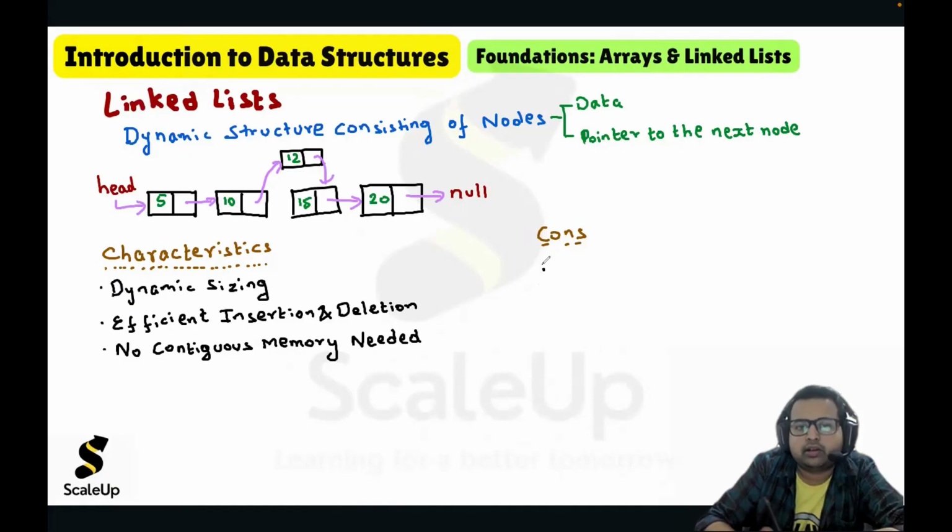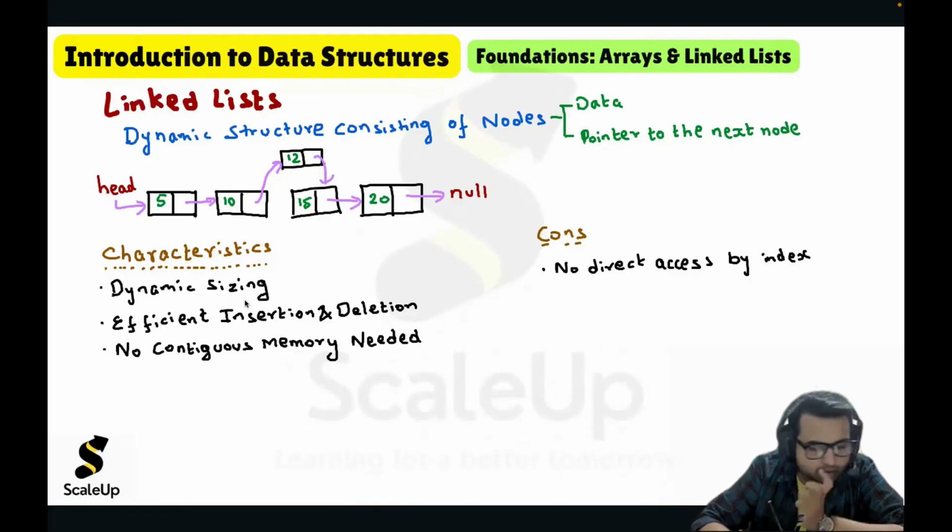And if I talk about the challenges, cons, or limitations of linked list, the only limitation we can see is no direct access by index. You cannot directly access any node. And since there is no direct access to a node, access will be slower.